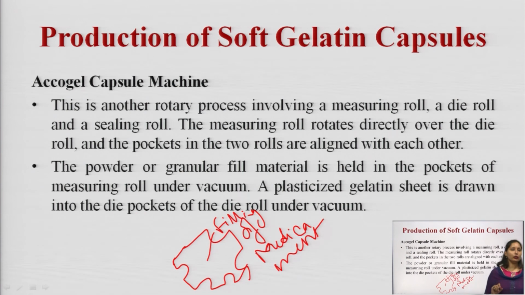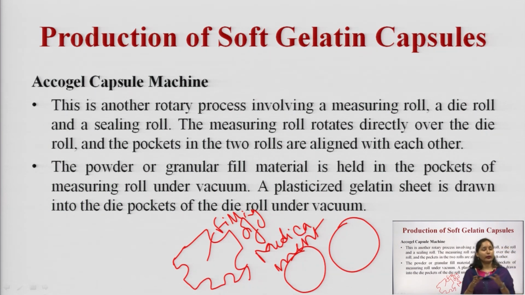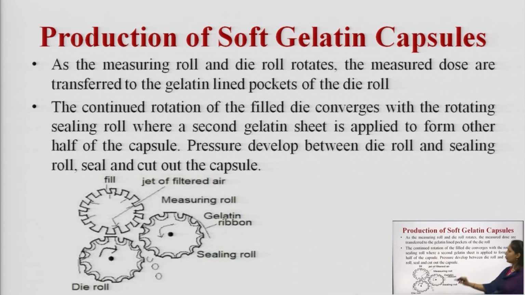Then another roll is the die roll, and with the die roll there is a sealing roll. The measuring roll rotates directly over the die roll and the pockets in the two rolls are aligned with each other. So, as we see in the figure, this is your filling roll, this is your die roll and this is your sealing roll.